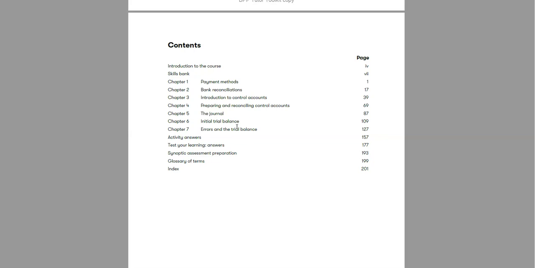The new topic they have added is initial trial balance. Now this one was with the bookkeeping transaction, so the initial trial balance was a topic for bookkeeping transaction, but they moved it to the bookkeeping control. So when you do your bookkeeping paper for the transaction, you're not going to look at this topic anymore, so it is part of the bookkeeping control now, that is principle of bookkeeping control. The rest of the topics are the same and the content is the same.